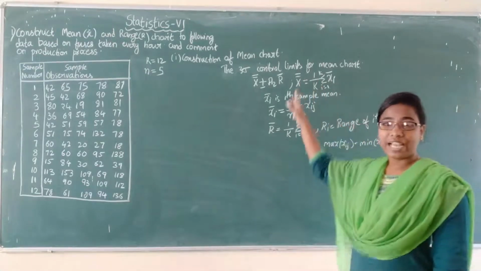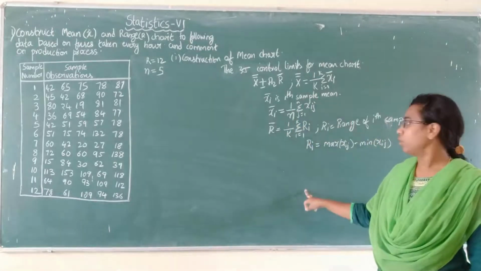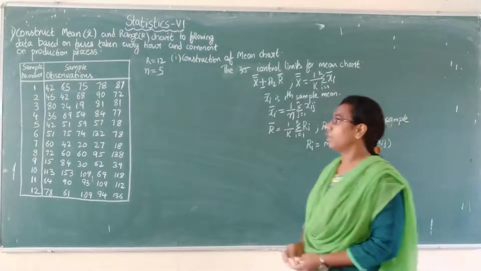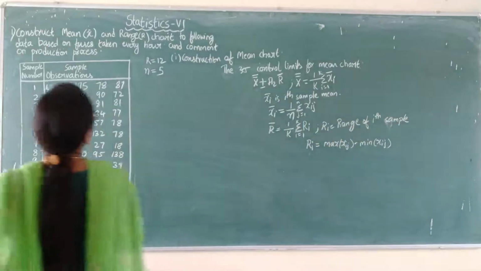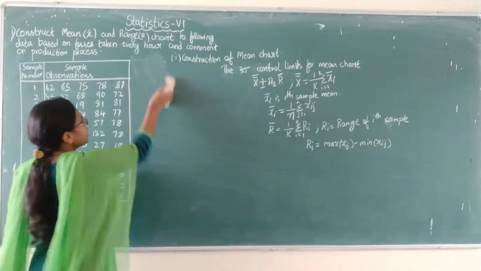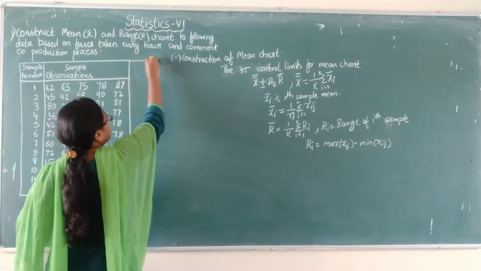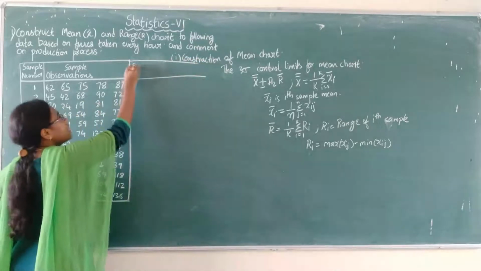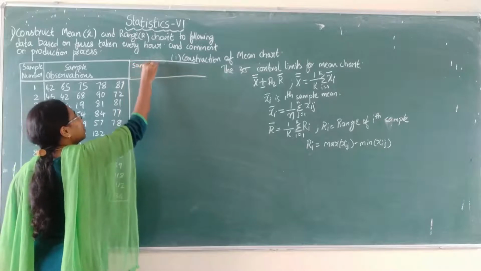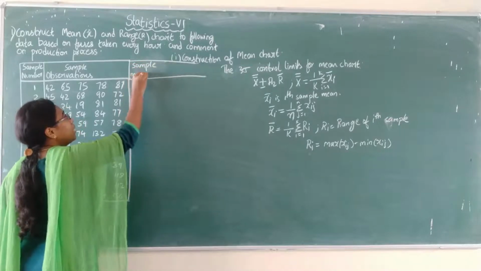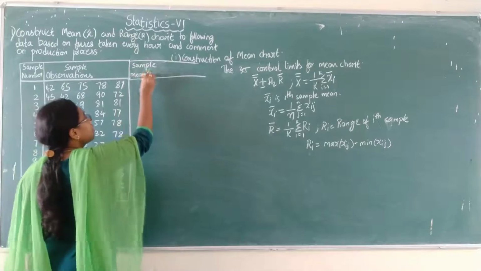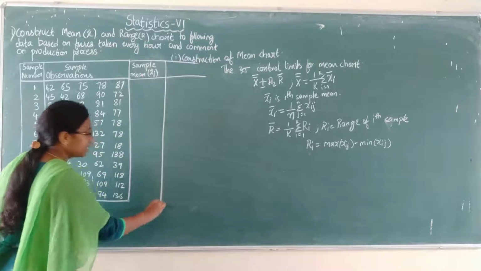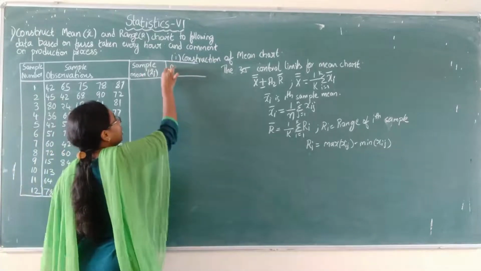These are all the calculations we need to construct the control limits. So we want the range value and the sample means value. For these columns we will add two more columns, that is mean and range. First is sample mean, which is denoted with xi bar. I am writing here xi bar. And the next column we need is range, that is Ri.